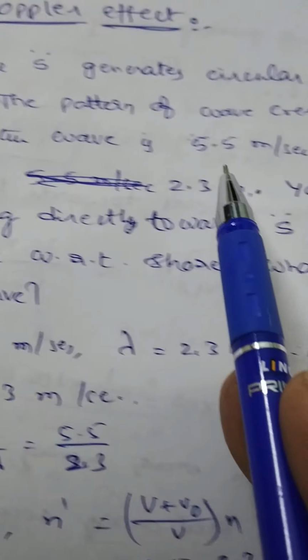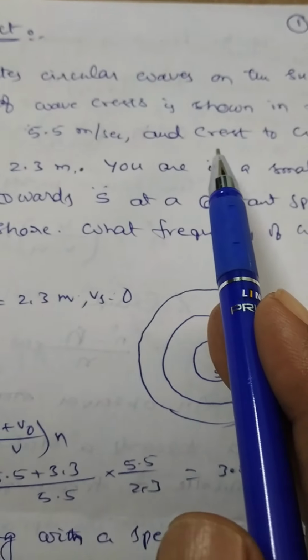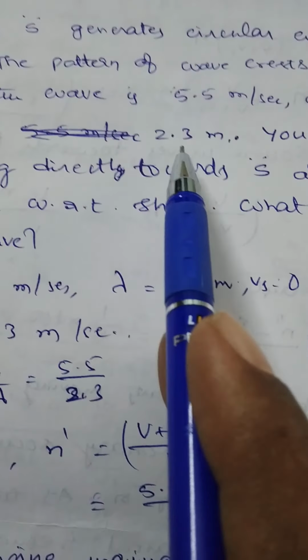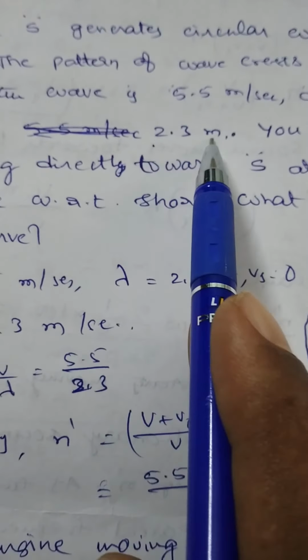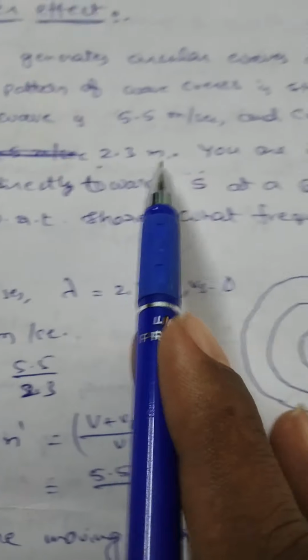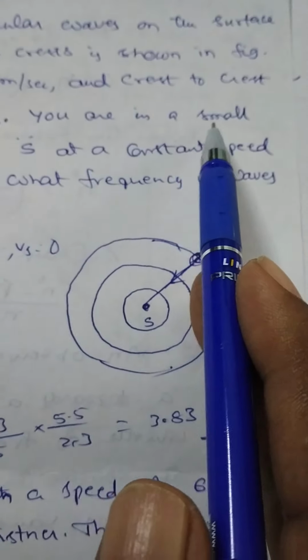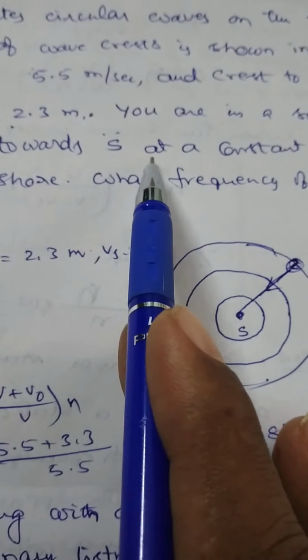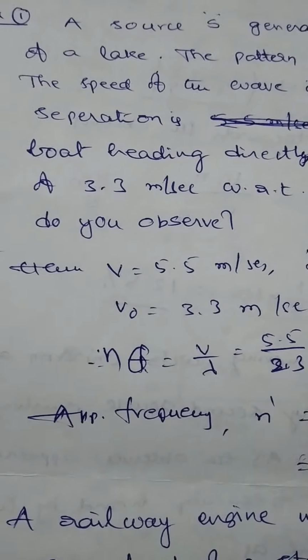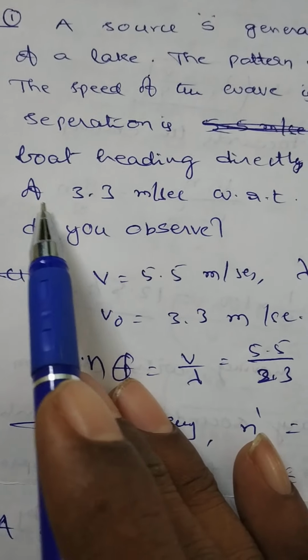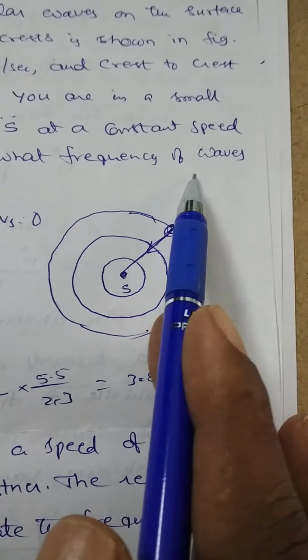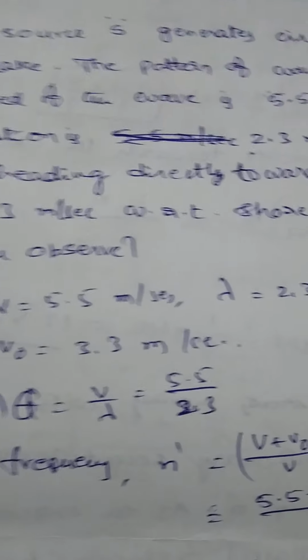The speed of the wave is 5.5 meter per second and crest to crest distance is 2.3 meters. Crest to crest distance is nothing but lambda. You are in a small boat heading directly towards S at a constant speed of 3.3 meter per second with respect to shore. What is the frequency of the waves you observe?